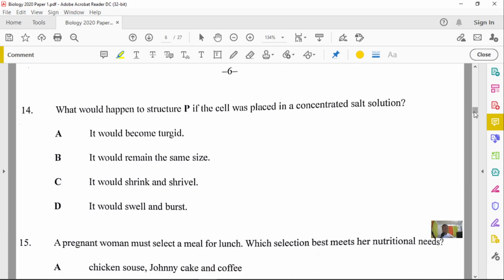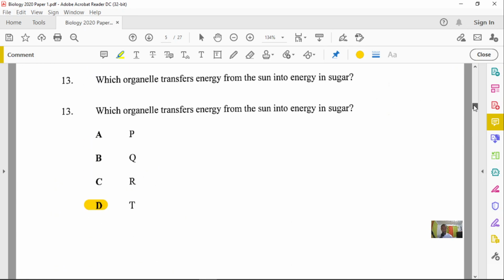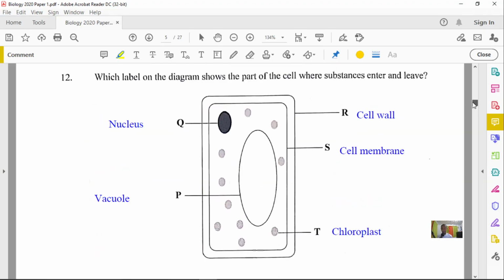And number 14 also refers to the diagram. It asks, what would happen to structure P if the cell was placed in a concentrated salt solution? It doesn't matter if it's salt or sugar, really. If the solution is concentrated, what will happen to structure P? What is structure P? Let's go back to it and you'll see exactly what structure P is. So structure P is the vacuole.